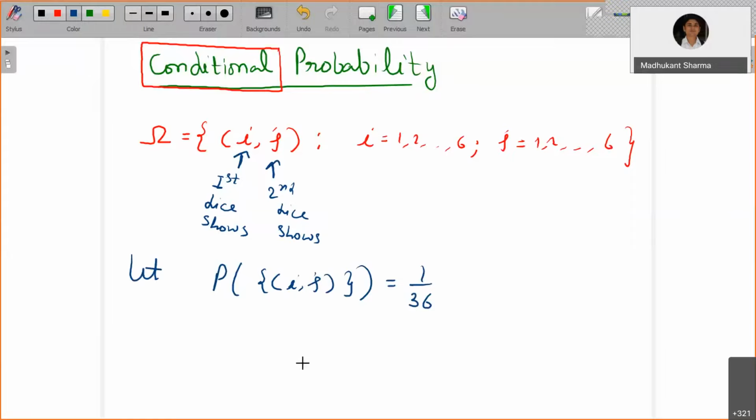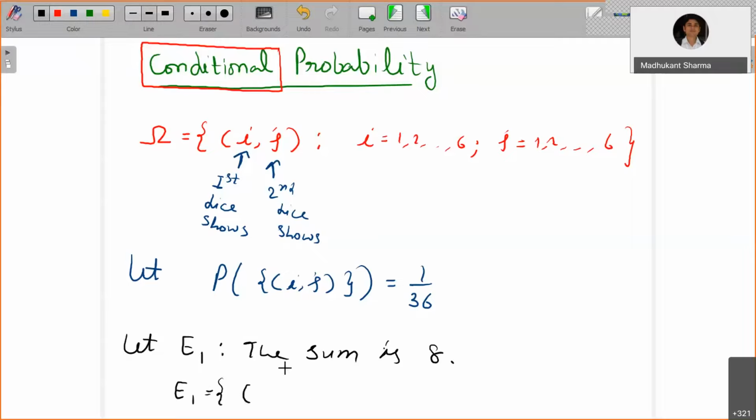Now suppose we roll the dice, and let E1 be the event that the sum is 8. You can certainly find the favorable outcomes here.